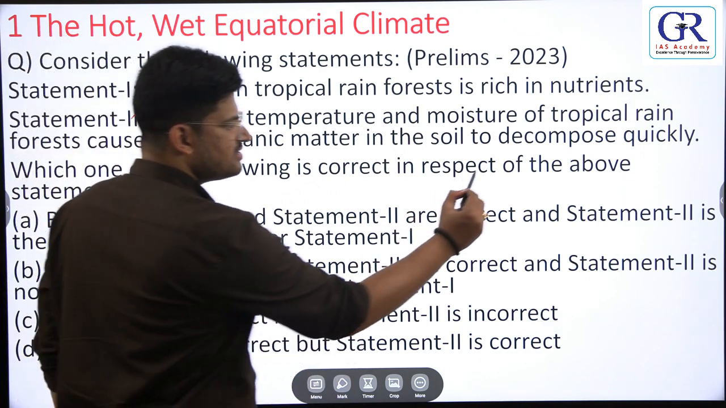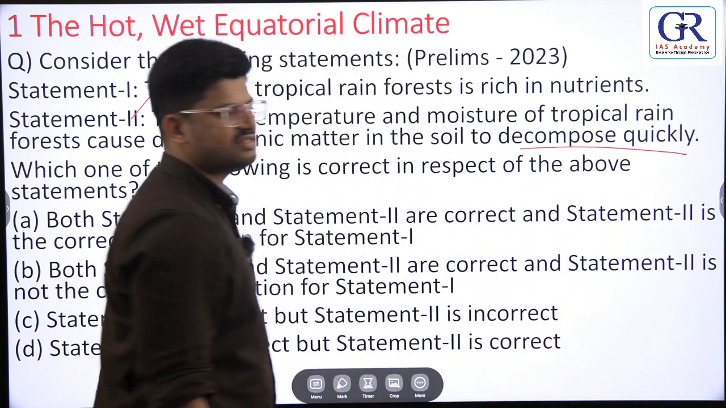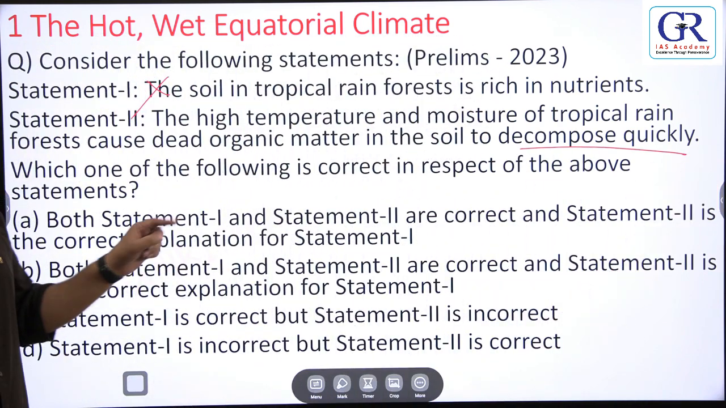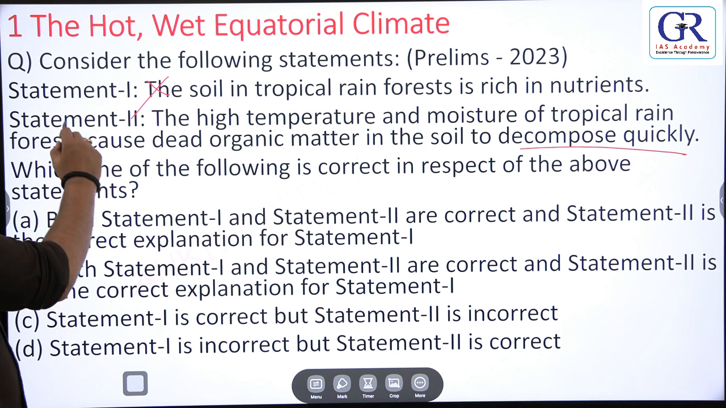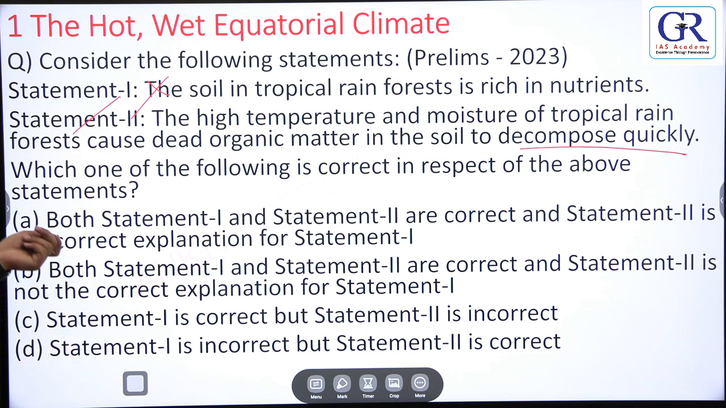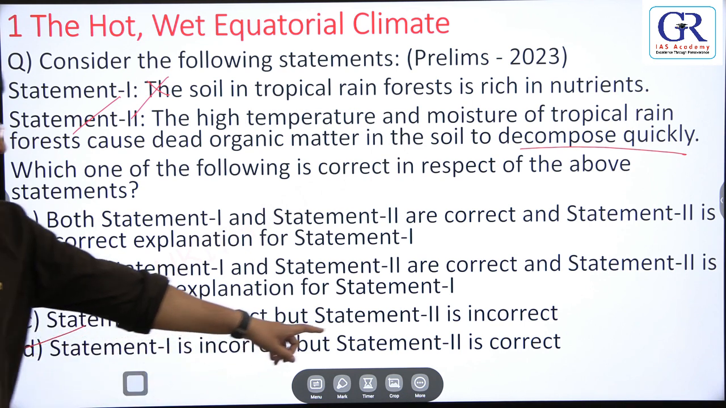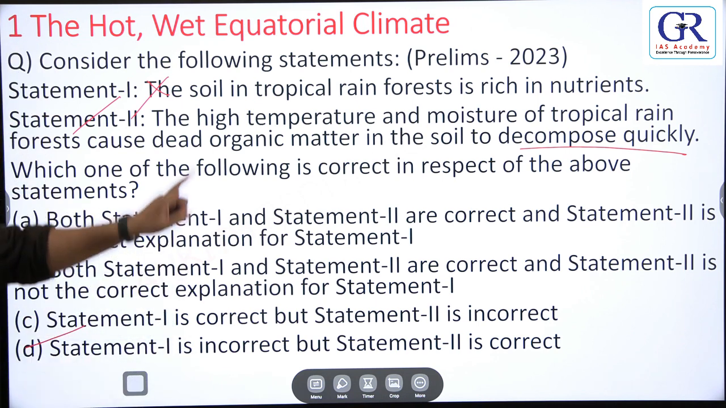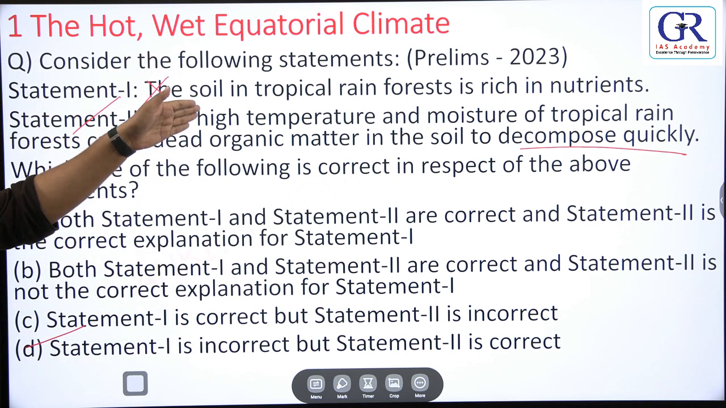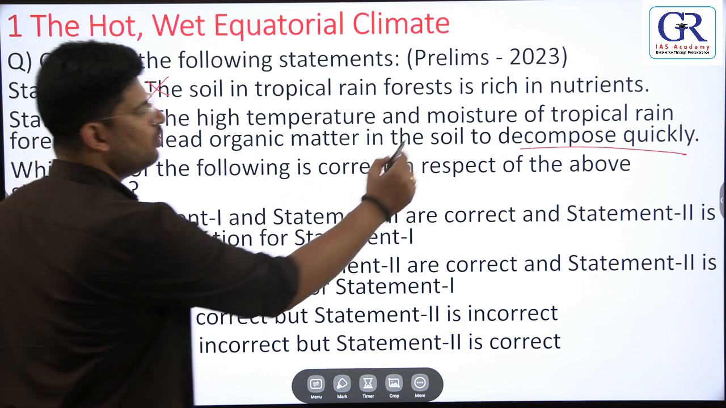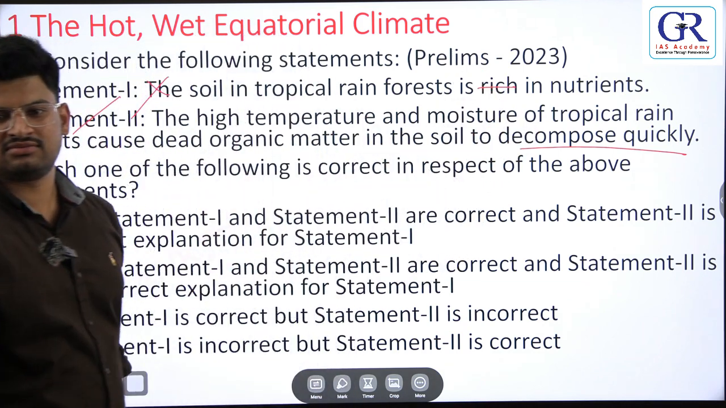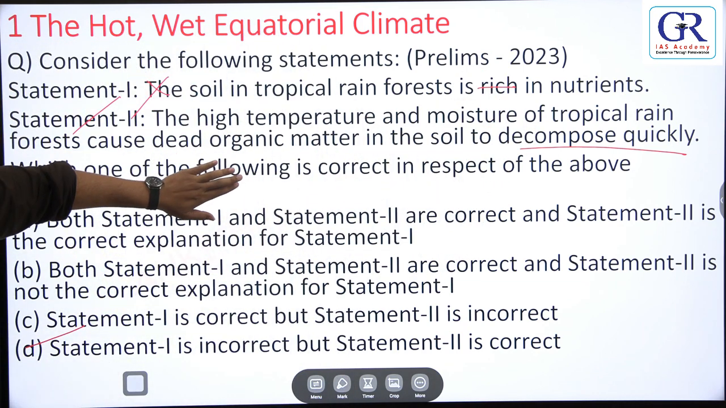Okay, so he says that because of this quick decomposition. So is this statement correct? Yes. So what we can choose here is: statement 1 is incorrect, but statement 2 is correct. Had it been given that the soil in the tropical region is low in nutrients, then both statements would have been correct, and this would be the correct explanation.